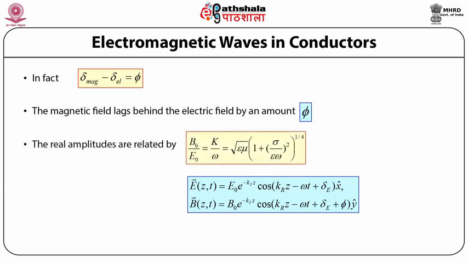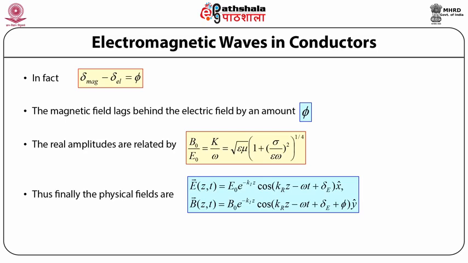The real amplitudes of E and B are related by B naught over E naught equals mod k by omega, which equals under root of epsilon mu, whole raised to power one-fourth, of 1 plus sigma by omega epsilon, squared.